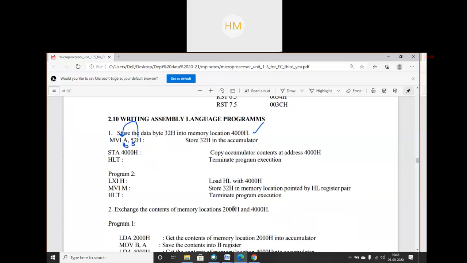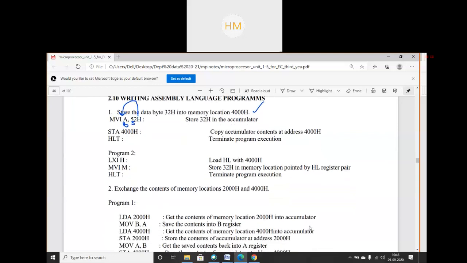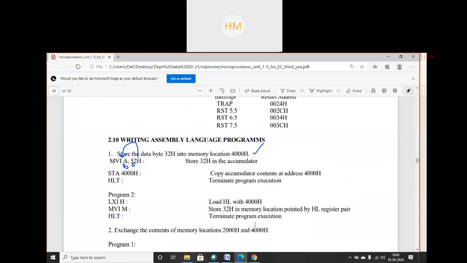I will use some instruction where you can first load the data of 2000 hex into the accumulator.